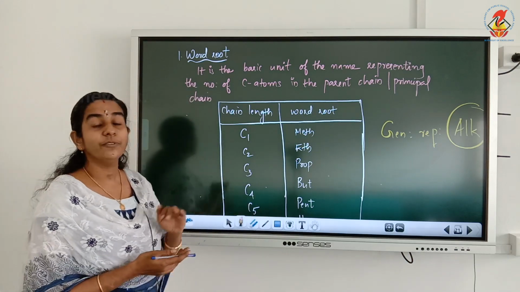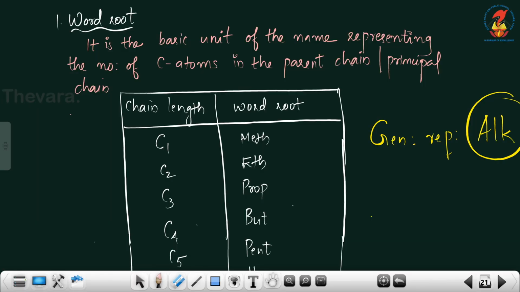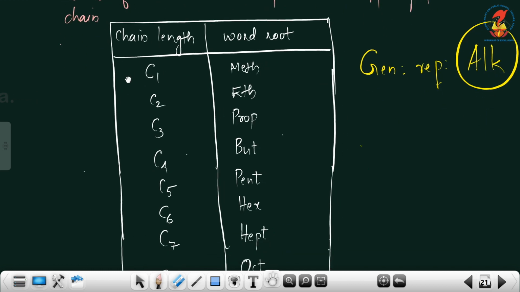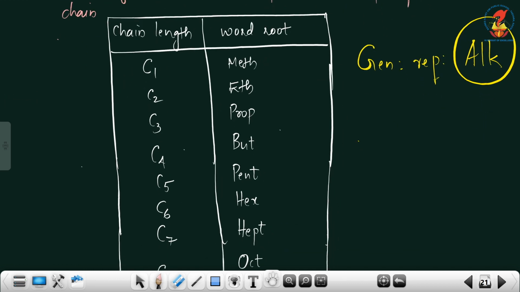Now we will see what word roots we are using. If the number of carbon atoms is 1, the word root is meth. If it is 2, eth. If it is 3, prop. If it is 4, but.